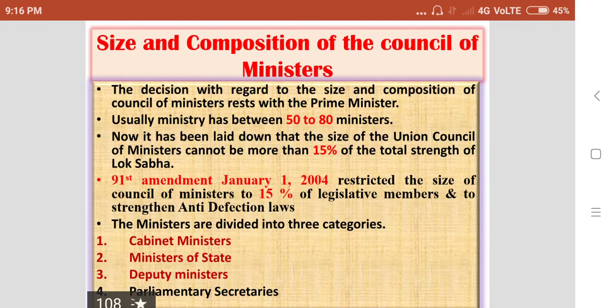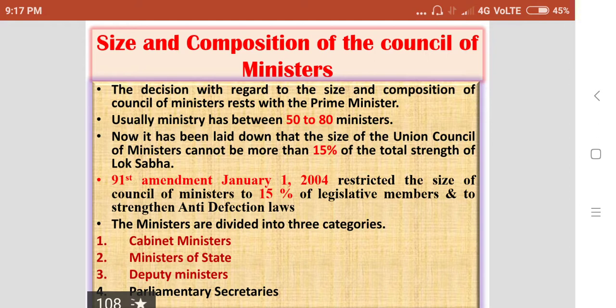Size and composition of the Council of Ministers. The decision with regard to the size and composition of the Council of Ministers rests with the Prime Minister. Usually, the ministry has between 50 to 80 ministers.